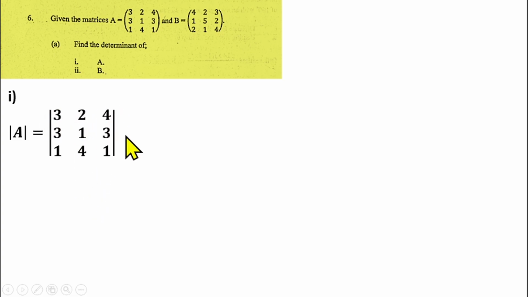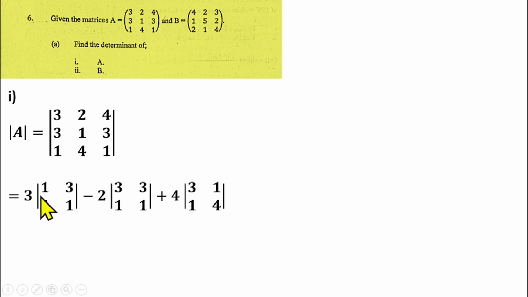They will now reduce this 3 by 3 matrix to a 2 by 2 matrix. How do we do that? The first thing to do is to write 3 with its positional sign, which is plus. So 3, then reduce this 3 by 3 matrix to a 2 by 2 matrix. This element is in the first row, first column. Close the first row, close the first column. You will be left with 1, 3, 4, 1. So that means we'll be having 3 times the determinant of 1, 3, 4, 1, after reducing this matrix to 2 by 2.